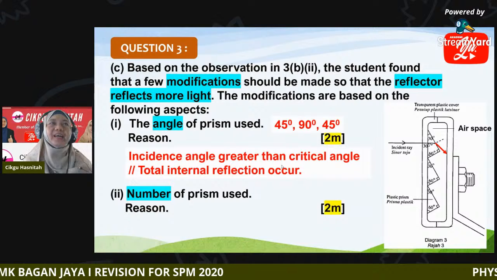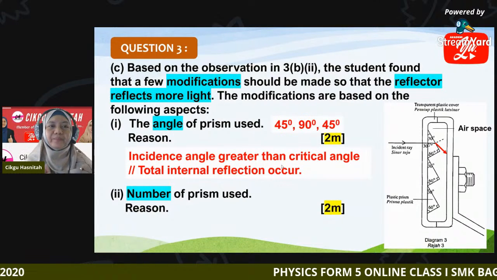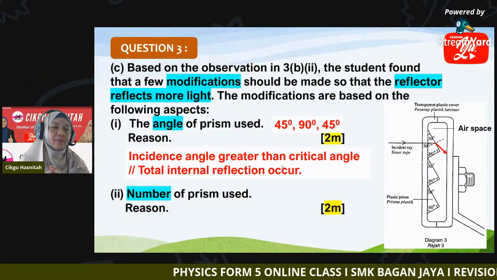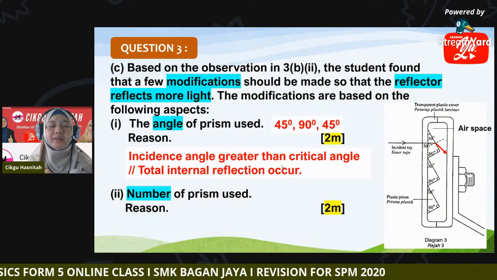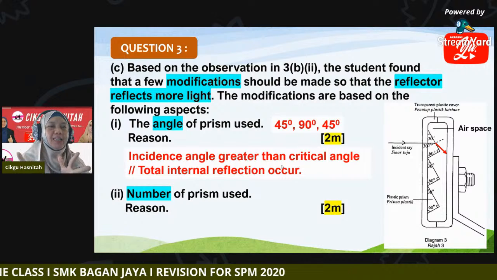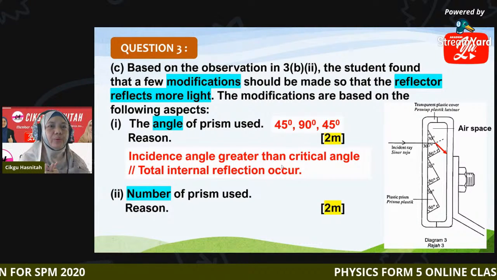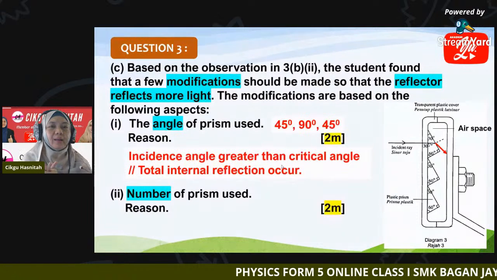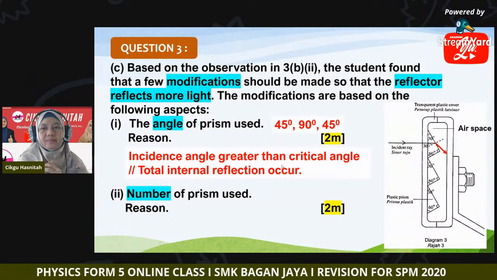Should we use a large number or a small number of prisms? Use more or less prisms? Large number or small number of prisms? Which one will give you a better reflection, a greater reflection?